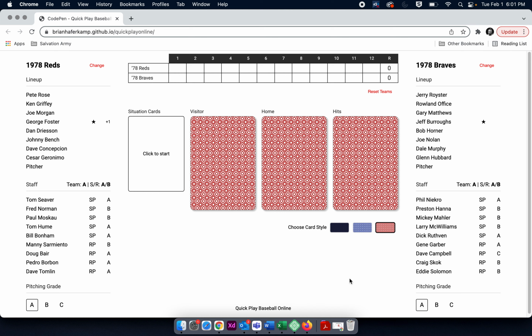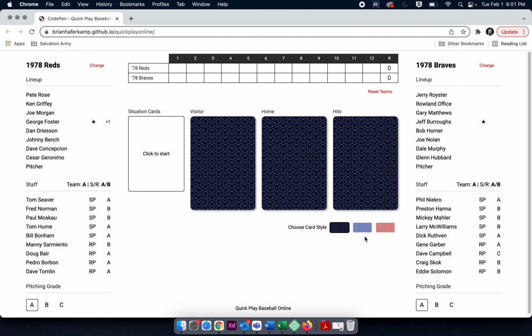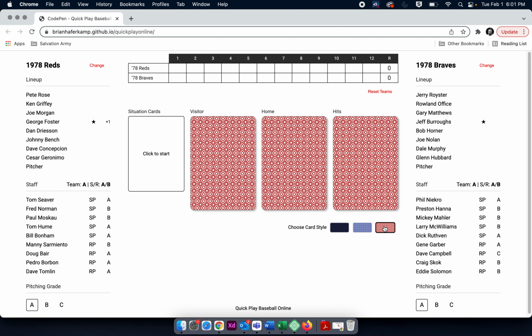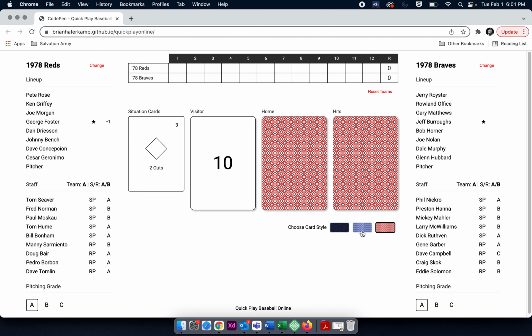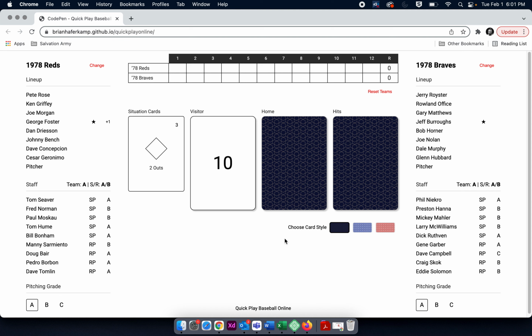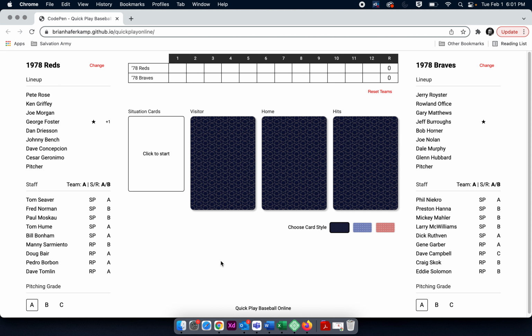The last thing I'll show you is that you can change your card backs. So if you want to change the card style, you can do that when you flip it. It's still going to be the white, but you can actually change the card backs in the game as well. The situation cards are just sort of plain black on white, and that's how they appear in the game. But the actual deck of cards you can change a little bit.